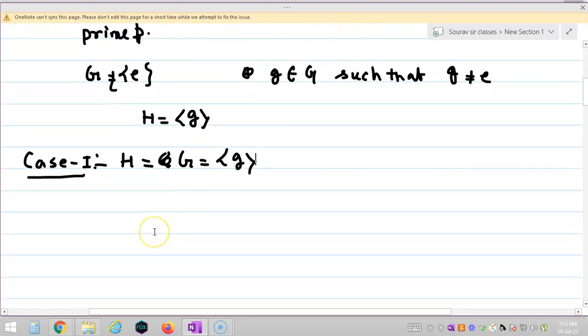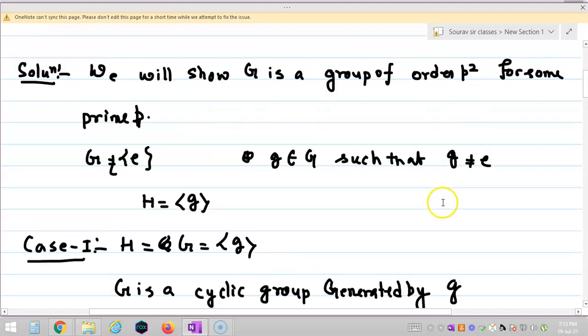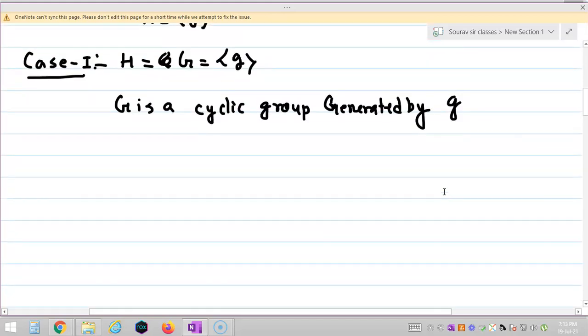Now if H coincides with G, I can say G is a cyclic group generated by g, right? Then we know that G is commutative. Here I am considering the finite case, so G is a finite commutative group.